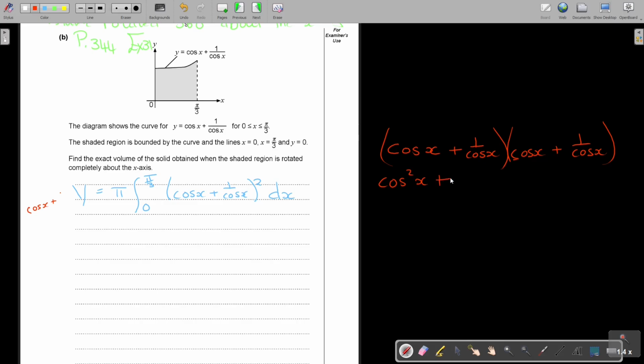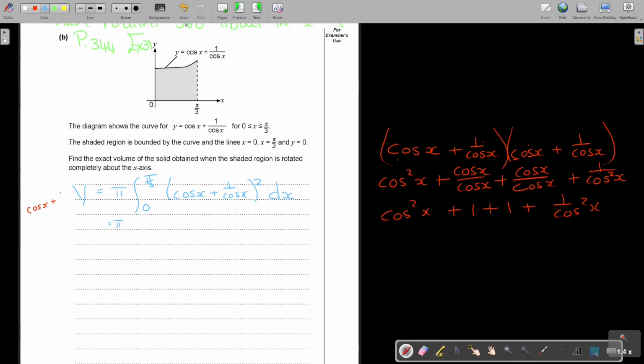This times this is cos x over cos x. This times this is cos x over cos x. This times this is 1 over cos square x. So we get cos square x plus 1 plus 1, plus 1 over cos square x.